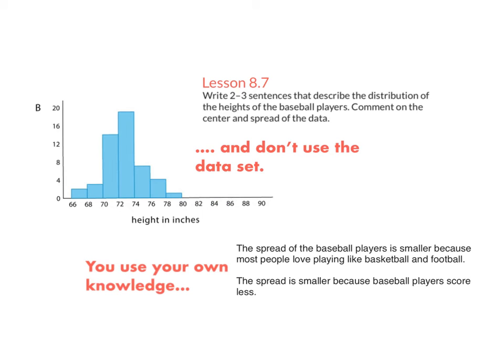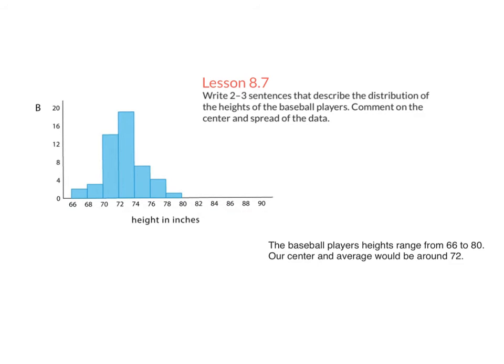So here's an example of a better response. The baseball players' heights range from 66 to 80. There's 66, there's 80. That's the one cluster we have right there. Our center and average would be around 72. And yeah, that's about where the middle is right there. That's an answer that uses the data set.